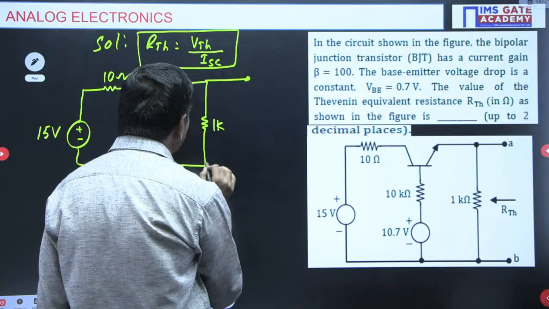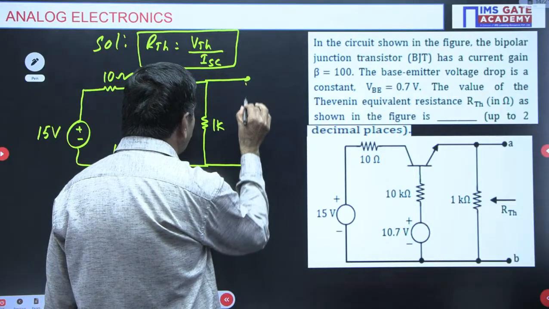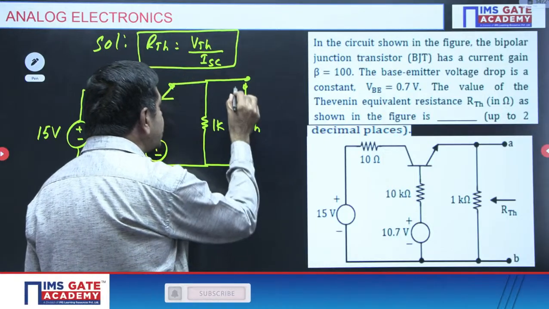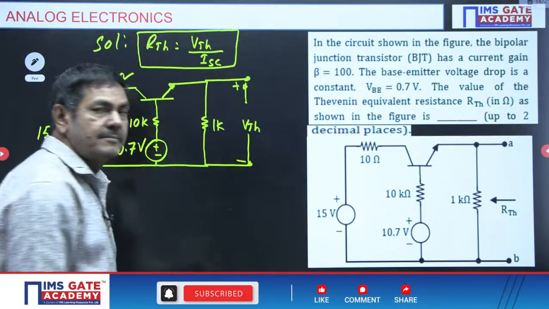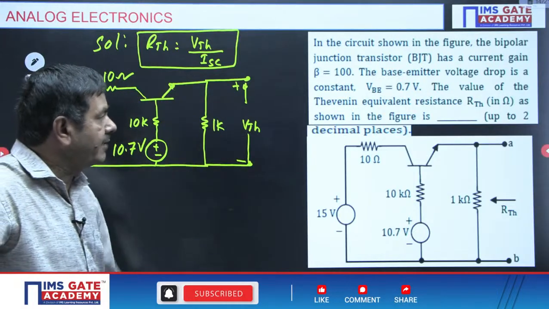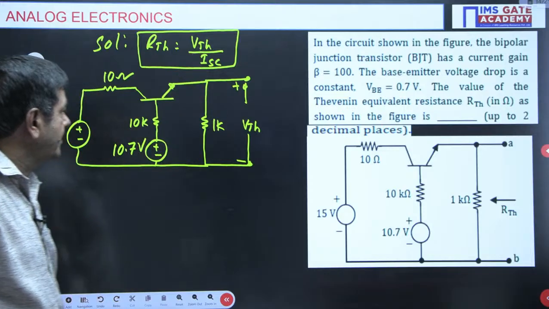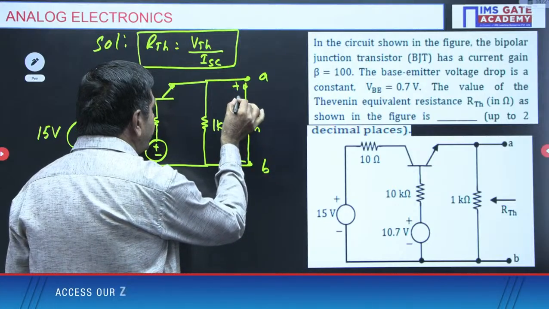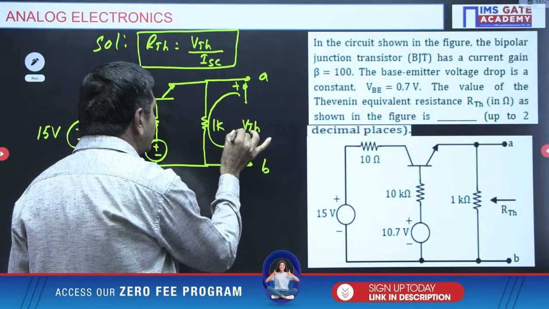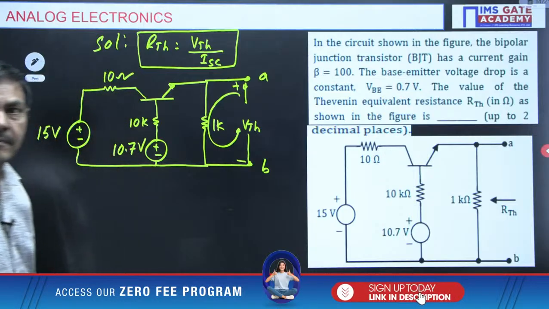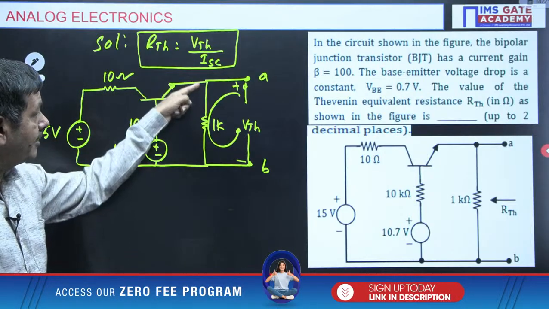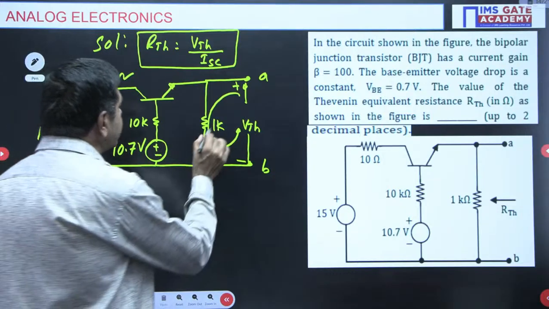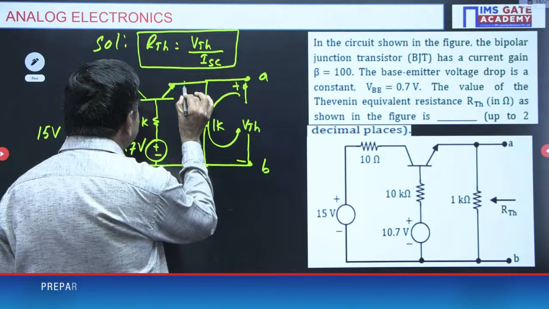The voltage across AB is required. This is the open circuit voltage. Thevenin's voltage must be the open circuit voltage, VTH or VOC. That voltage is required to find the RTH. If you apply the KVL in this path, you will get the VTH. VTH equal to the current passing through 1K into 1K resistor. But what current is passing across 1K? Emitter current.